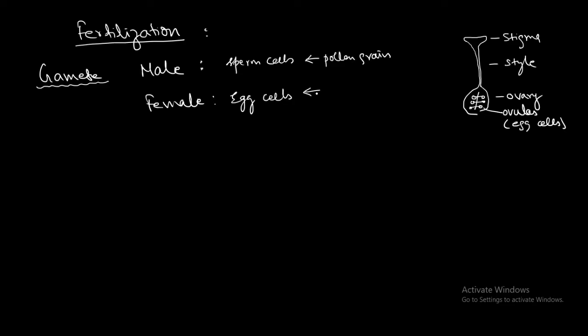Okay. So how is this process taking place? The pollen grains will first deposit on the stigma of the flower.